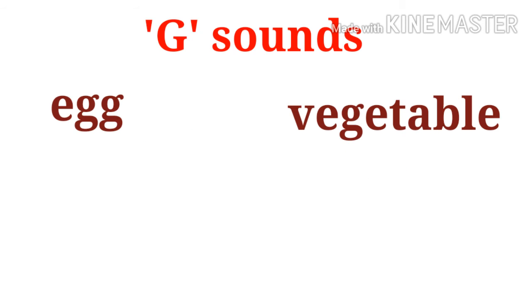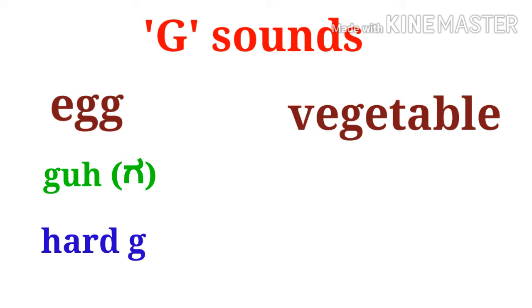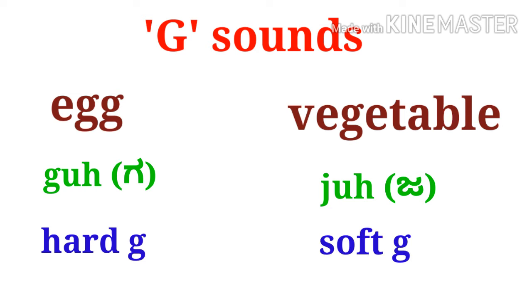In this video, we are going to learn how do we pronounce G. In the first word, egg, G sounds as G. When G sounds as G, it is hard G sound. In the second word, vegetable, G sounds as J. When G sounds as J, it is soft G sound.